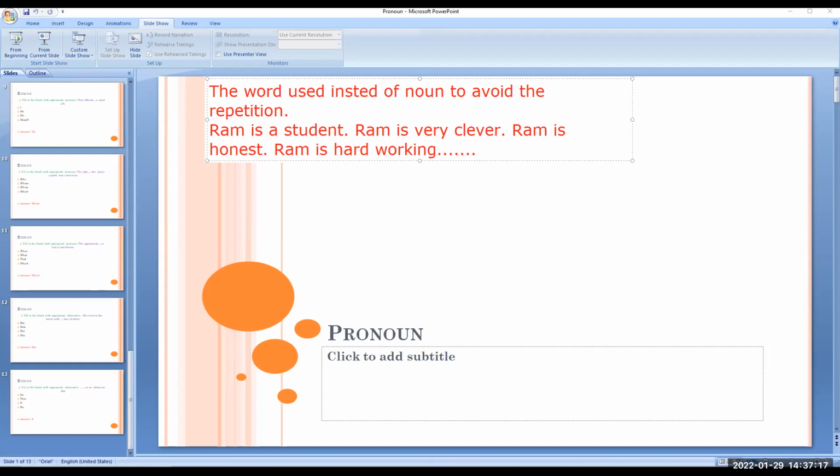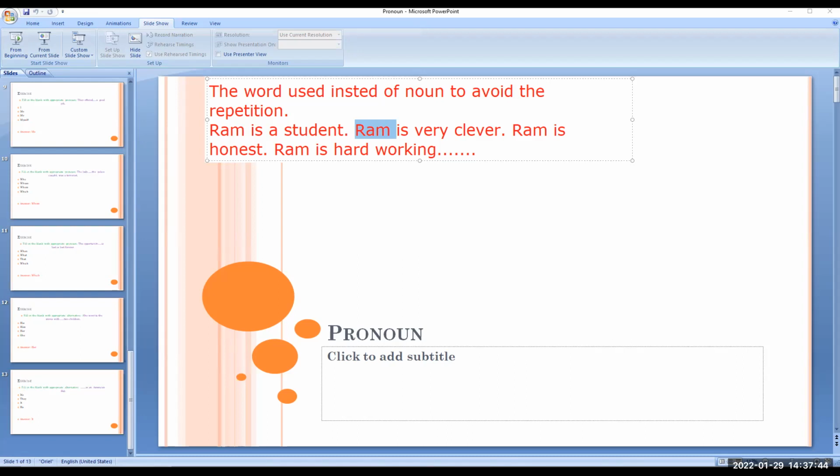So in this case, Ram is a student. It's okay to use the noun the first time, but for the second time you cannot use Ram again. Rather, you can use one pronoun. Which pronoun can we use here for Ram? He, she, it, they, you. Any?